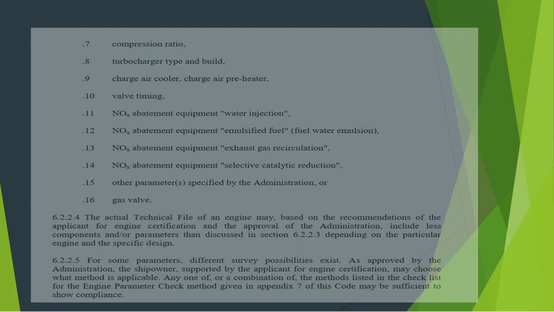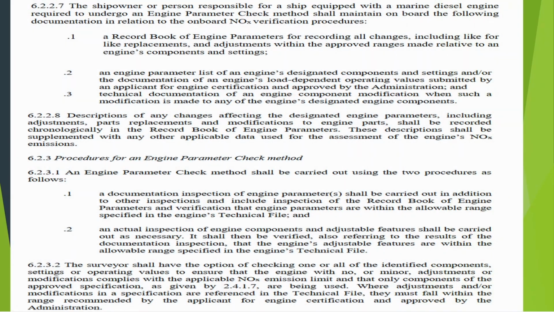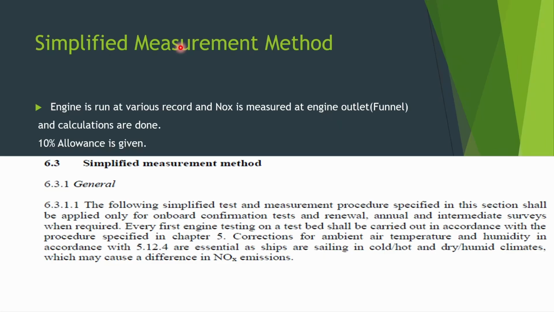After that comes the simplified measurement method. If somebody comes on board your ship, like PSC, they have equipment and they take a smoke sample from the engine, which gives them the value of NOx emitting from your ship.